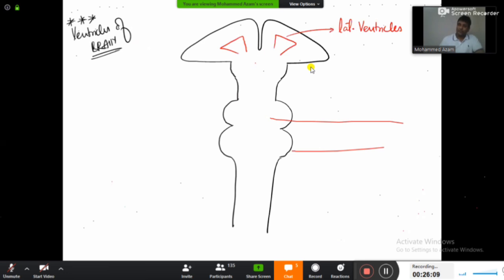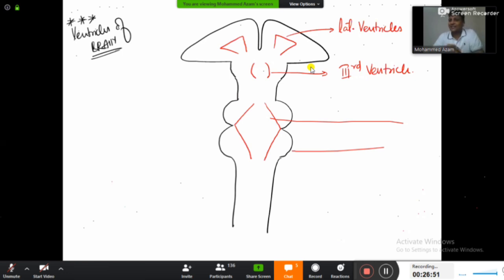Now after these two lateral ventricles, the next one will be the third ventricle. So this will be the third ventricle. The moment you look at this diagram, you can easily identify that the third ventricle is located in the diencephalon. Once you are done with that, the next ventricle will be in the pons as well as the medulla oblongata. Not only that, the ventricle is also going to extend behind into the cerebellum.